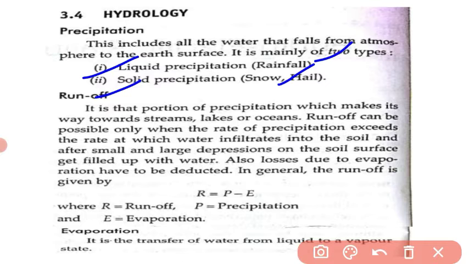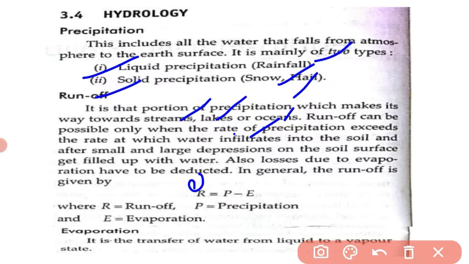Now the definition of runoff is equal to P minus E. It is that proportion of precipitation which makes its way towards streams, lakes or oceans. Runoff is possible only when the rate of precipitation exceeds the rate at which water infiltrates, means the soil is unable to absorb the water. Then only the water flow will become runoff, right?